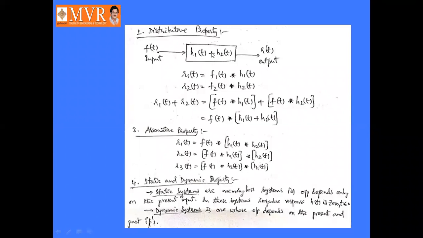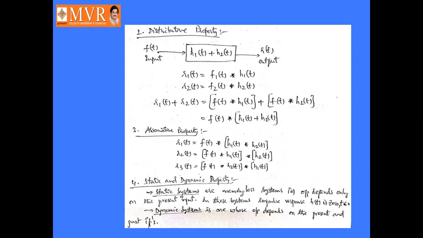So a static system is basically a memoryless system. There is no memory, so its output completely depends upon the present state of the input, and the impulse response h of t is 0 for t less than or equal to 0.